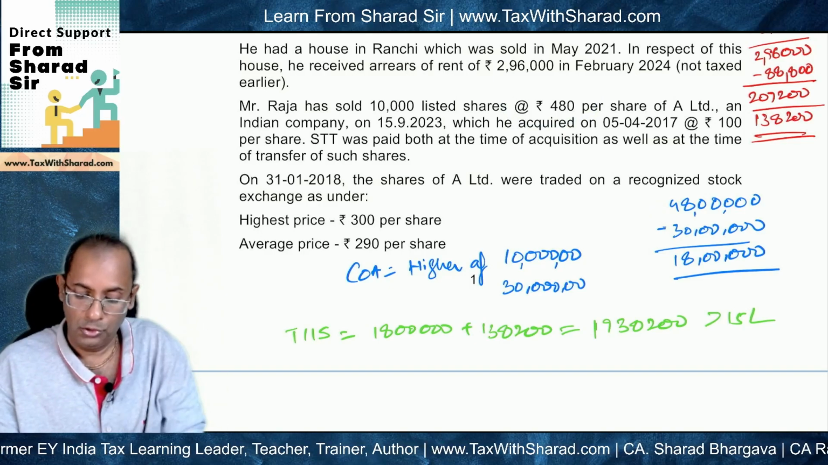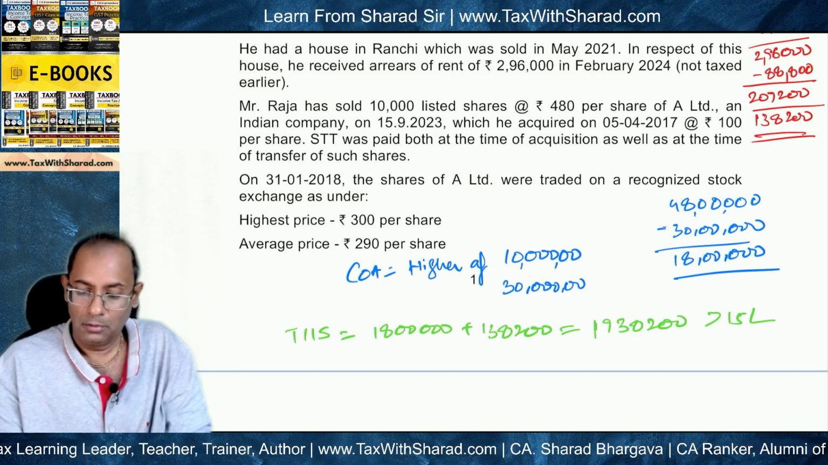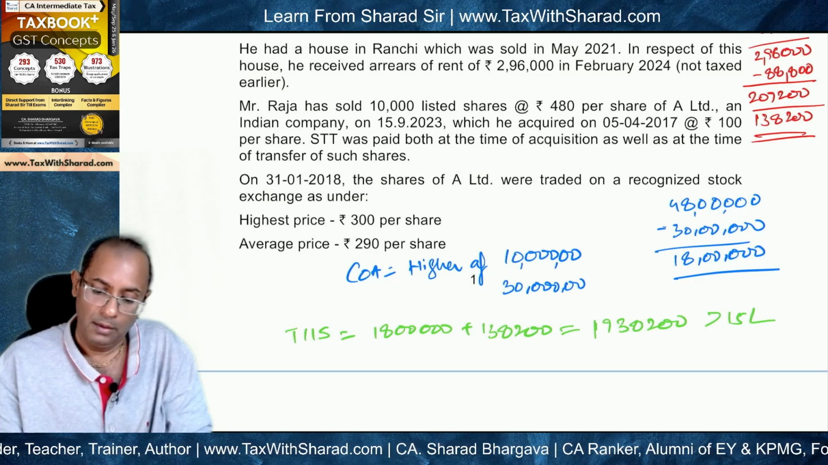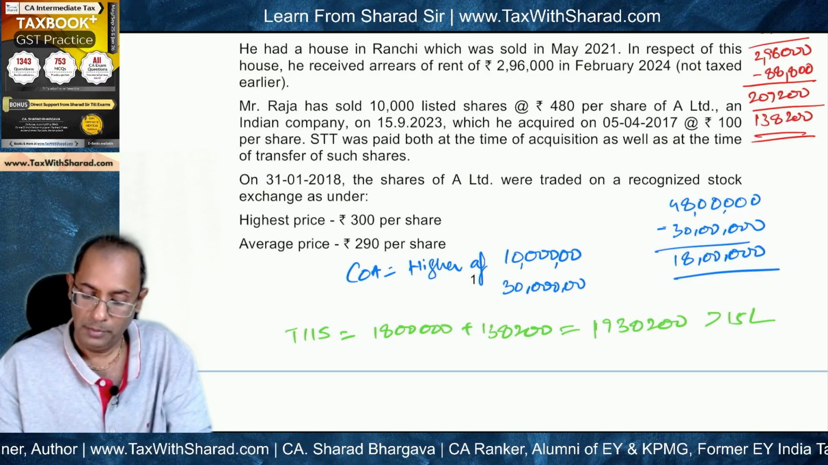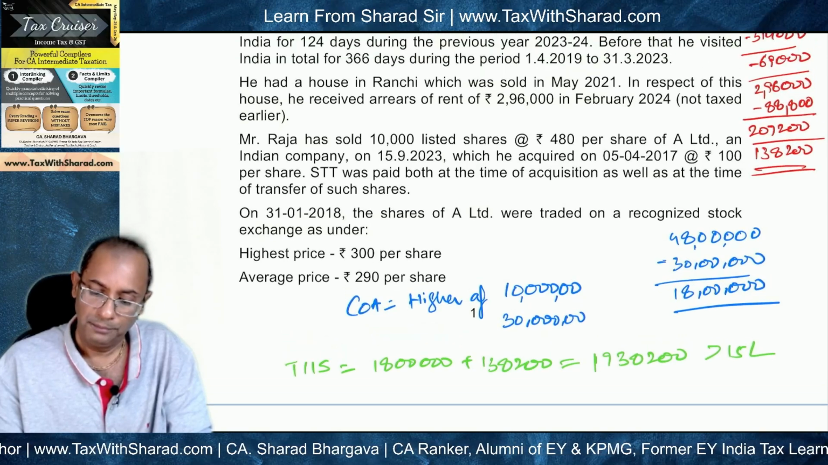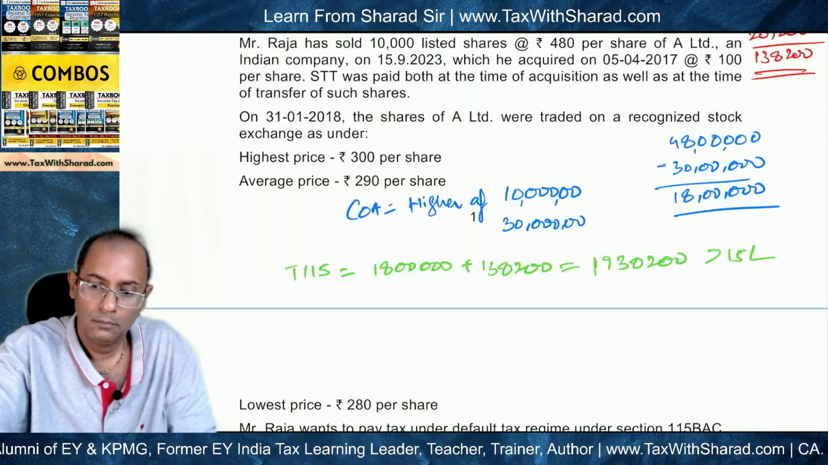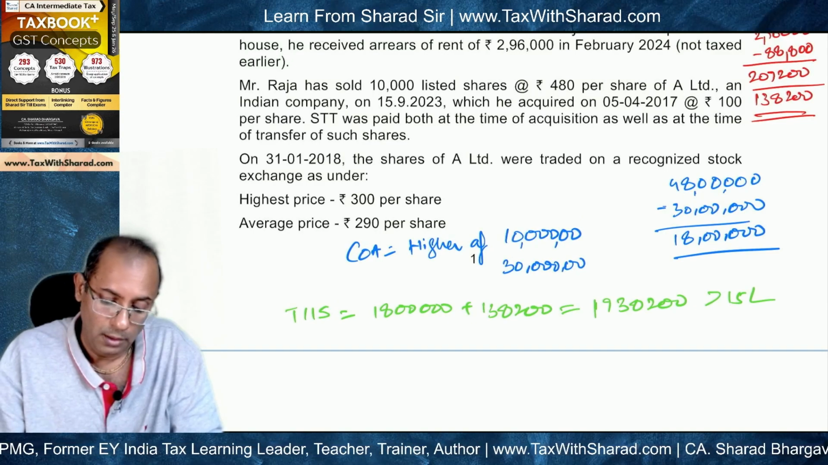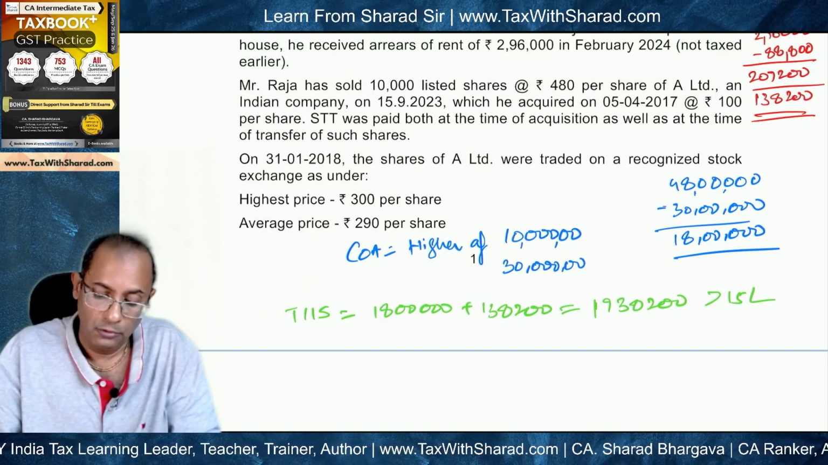So lower of these two is 30 lakh, and the higher of 10 lakh or 30 lakh becomes the cost of acquisition. So 30 lakh becomes the cost of acquisition. Consequently, the long-term capital gain under 112A becomes 18 lakh rupees. So now we can determine the total income from Indian sources. That means total income other than income from foreign sources.